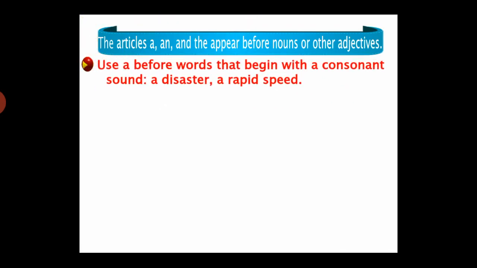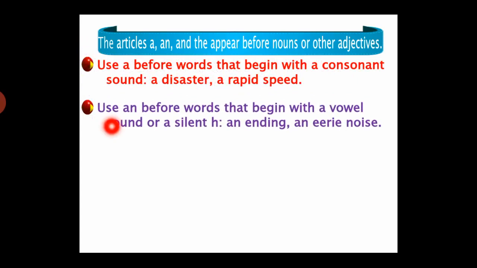When should we use a? We use a before words that begin with a consonant sound, like a disaster. Can you see here the word disaster? It's a noun. It starts with a consonant sound, the d sound. That's why we use a before it. A rapid speed. Yes, we're having rapid. It's an adjective. It starts with a consonant sound, the r sound. That's why we put a before it.